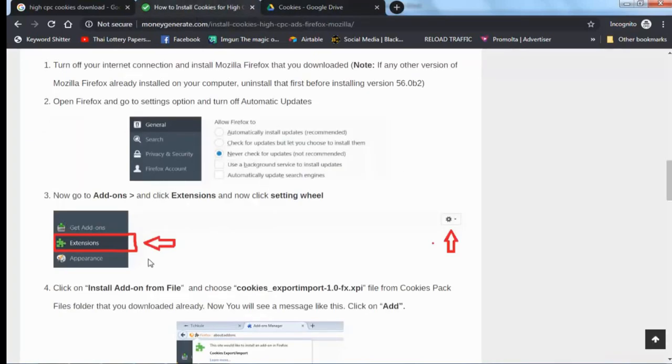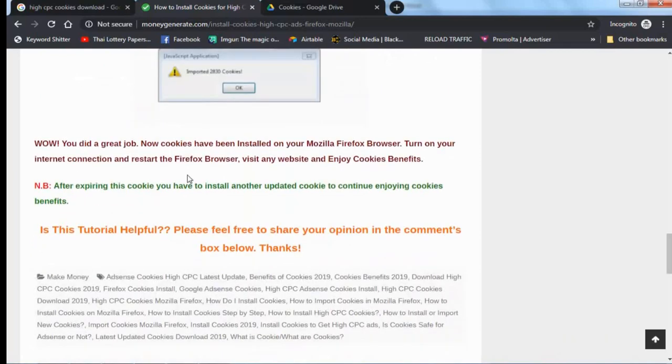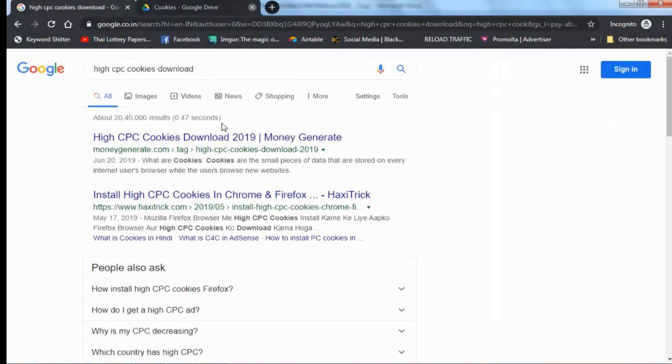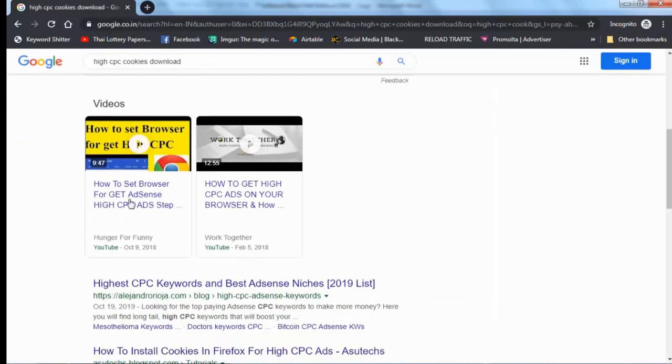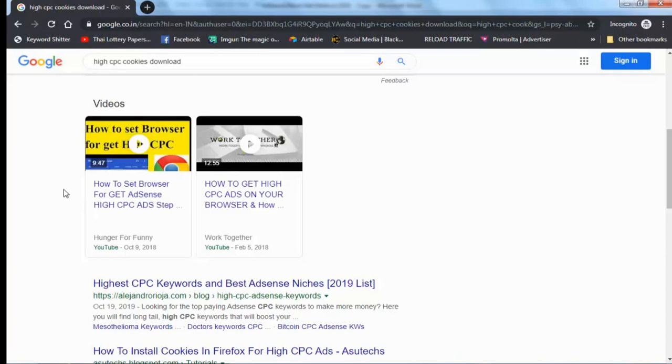Here he also guides how to install these cookies. And if you don't understand how to install them, you can also watch a YouTube video, how to set up the browser and get Google AdSense high CPC ads. In this video, someone guides how to download high CPC cookies and install them in your browser.